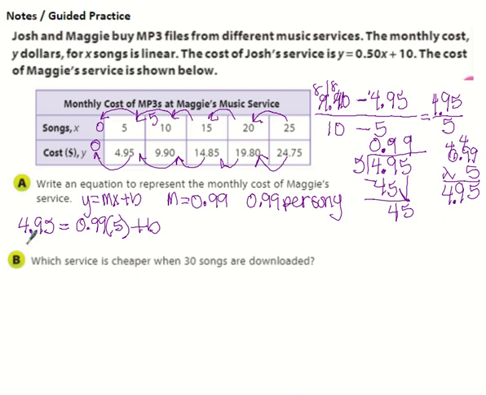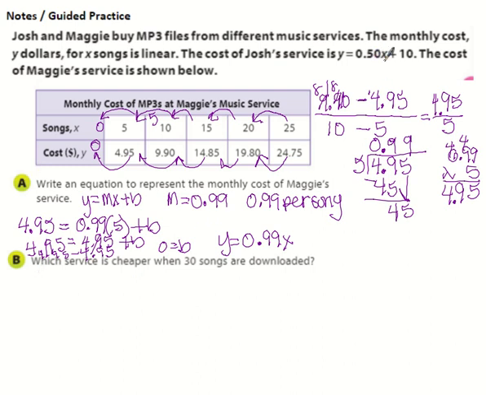So you can see I get 495 equals 495 plus b. If I do inverse operations and subtract 495 here, they cancel and I get 0 equals b. So it works either way. Maggie's equation is y equals 99x. That's it. There's no b. So there's Maggie's equation, there's Josh's equation, and we're done with A.